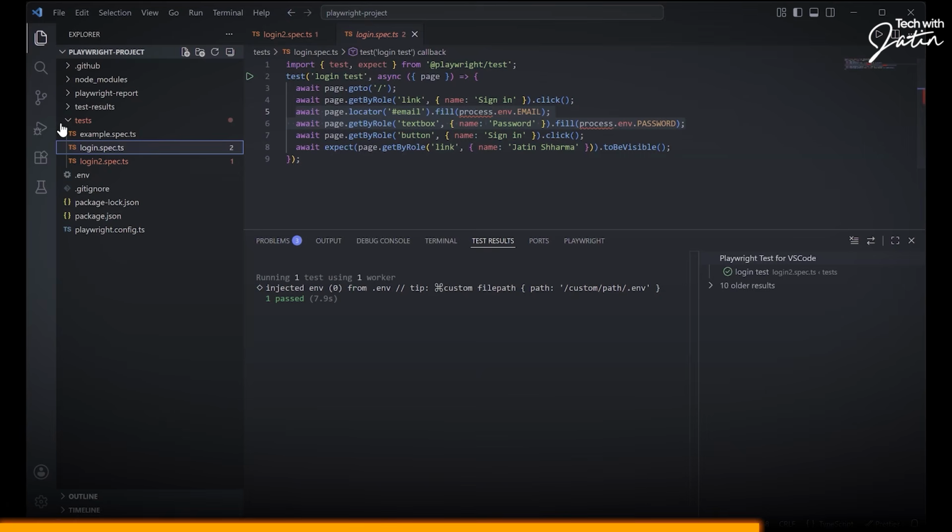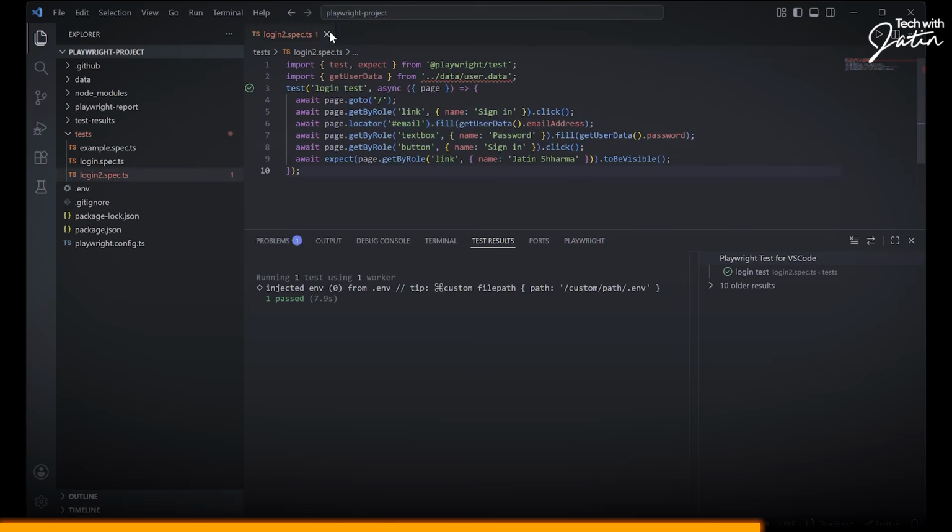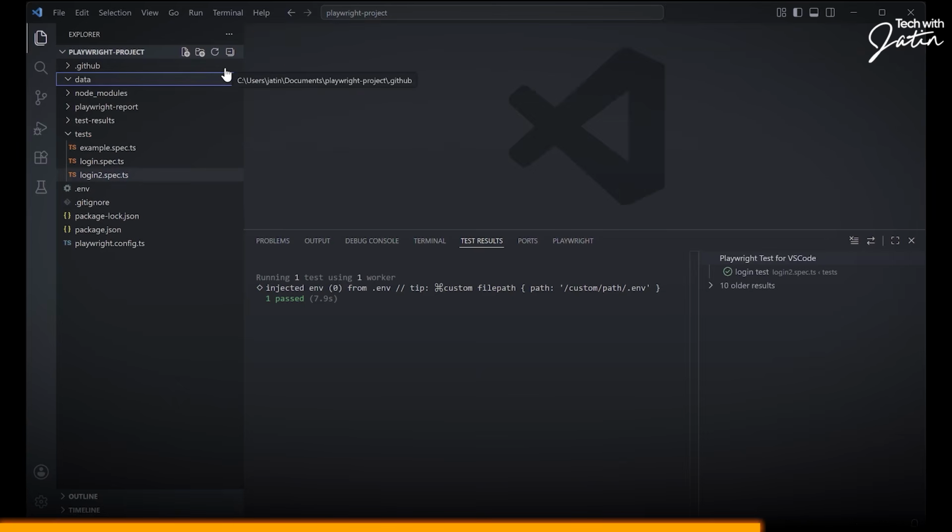So what I do over here is, after my test folder, I'm going to create a new folder. I'm going to call this particular folder the data folder. First of all, when you are trying to focus on data, what did I create? Did I create the JavaScript? Did I create the object, or did I define the type? Always define the type, because you should have clarity on how the object is going to look. You should always first define the type, because once you know how the type is, creating the object is not going to take a lot of time.